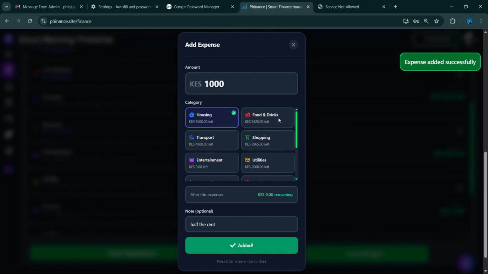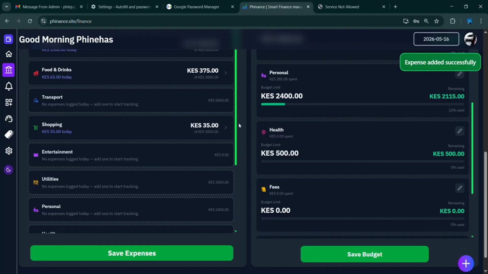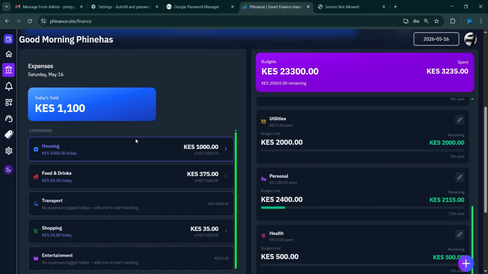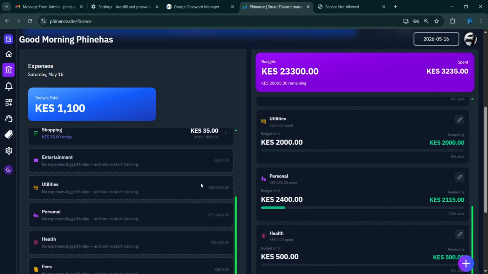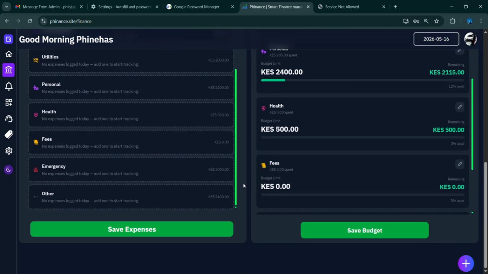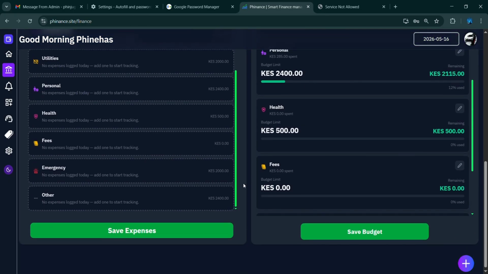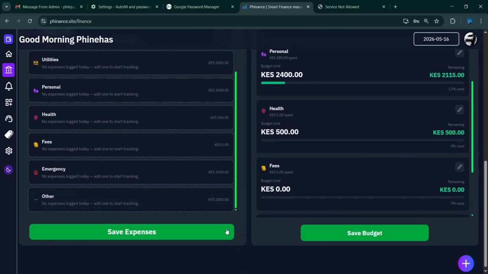When you click add expense, it does not mean that you've saved your data. It just means that you can view it here so that you can edit it before you save it. Since I don't want to confuse myself, I won't click save, but ideally when you click save expenses, it will save to the database, so that you can view it clearly in the dashboard.